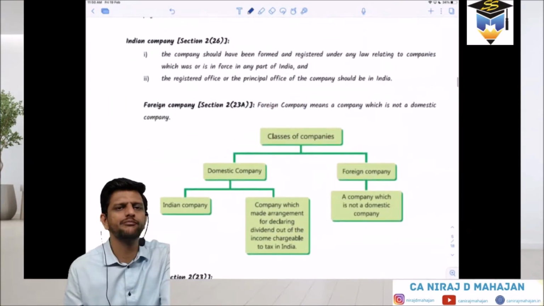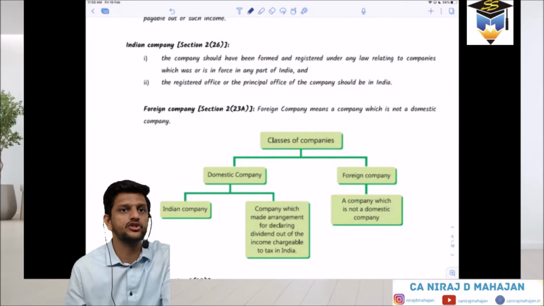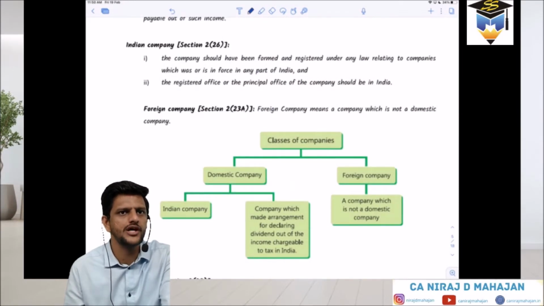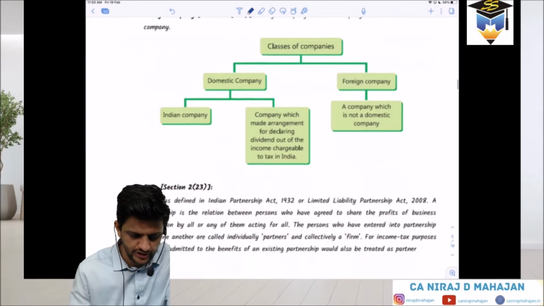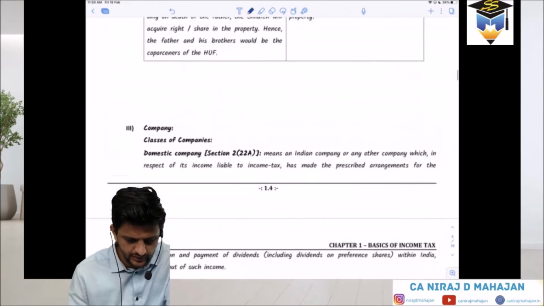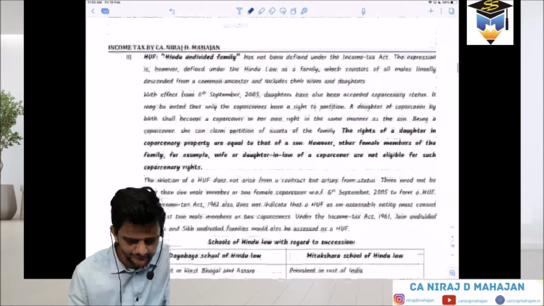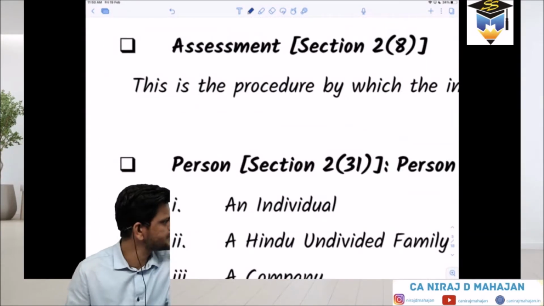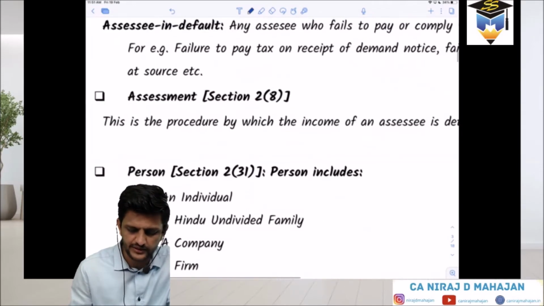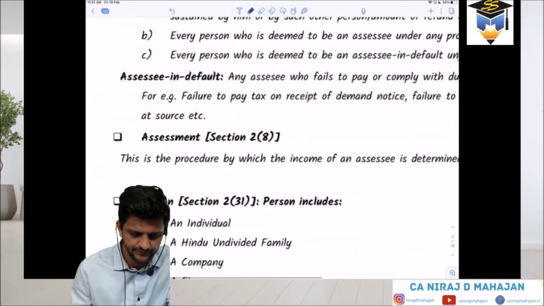Did we see the word person in section 4? Yes, income tax will be charged on person. So person is also going to be defined in section 2. Again, yes or no? Correct? So check, person means what? Section 2, subsection 31, person includes. That definition is there. Fine.